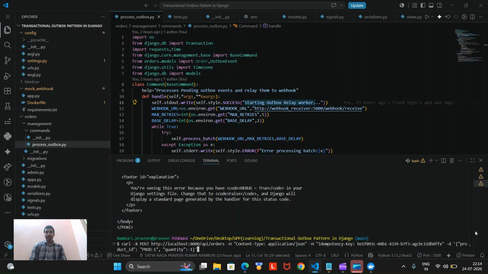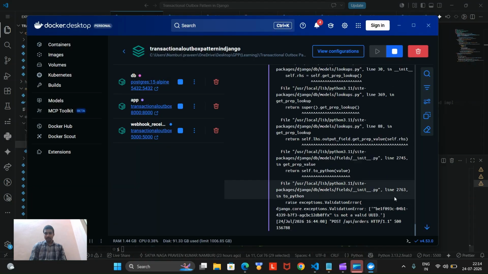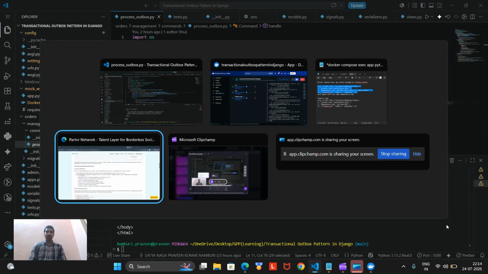The error comes from the UUID, not the quantity database error. So still the error is because of this. Okay, let's change the UUID.